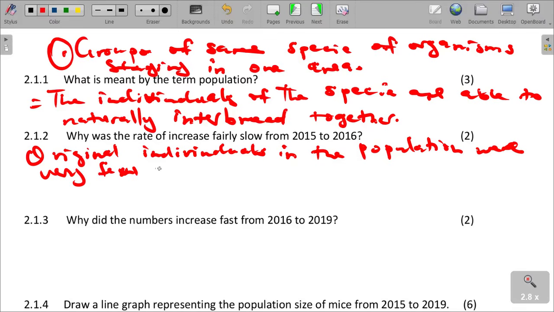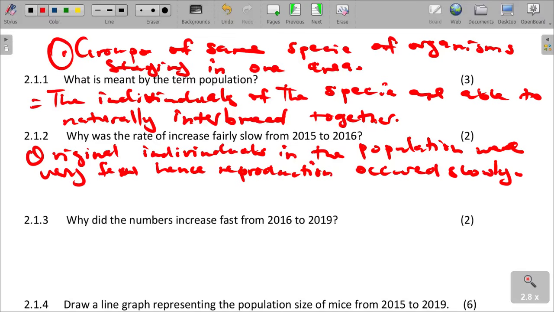Hence reproduction occurred slowly too. So reproduction was taking place according to the number that we had. That can be the reason why the numbers were just slow like that.